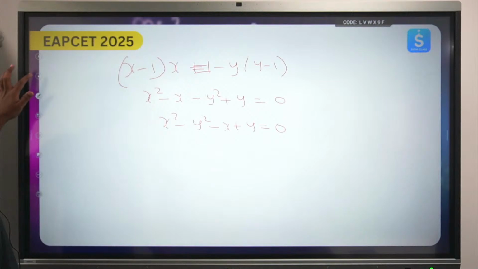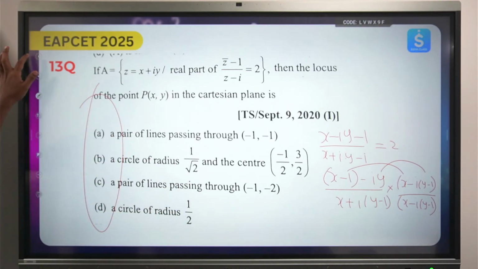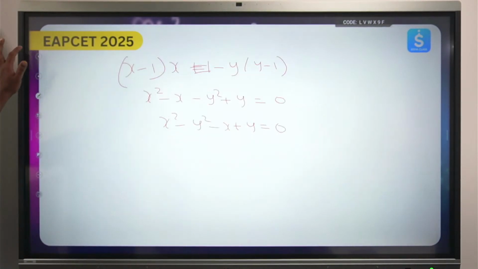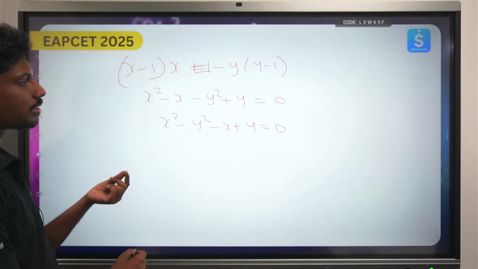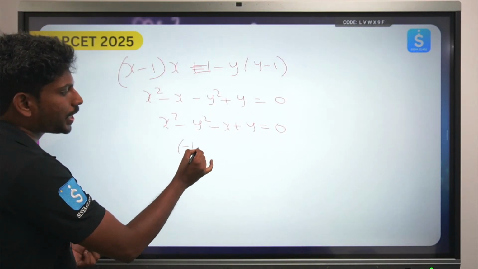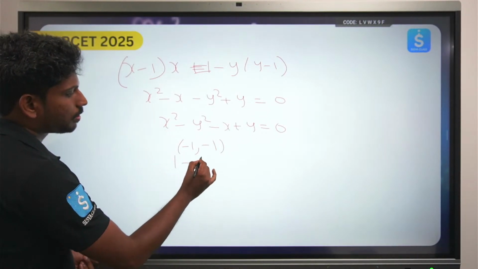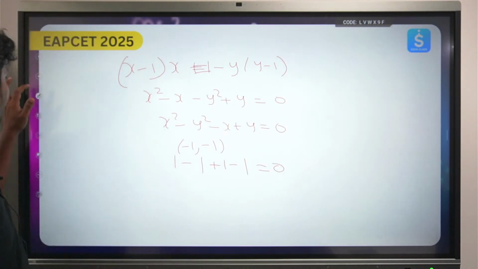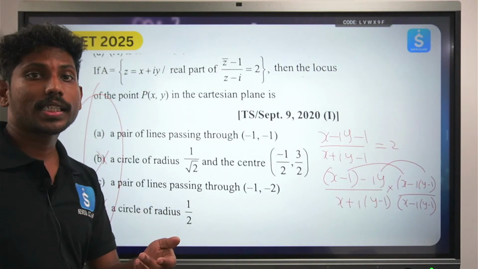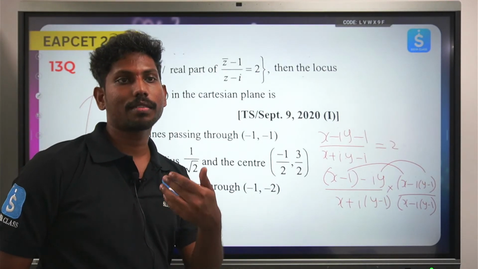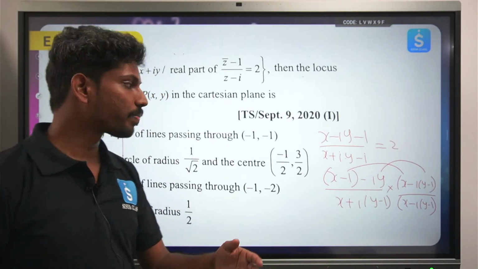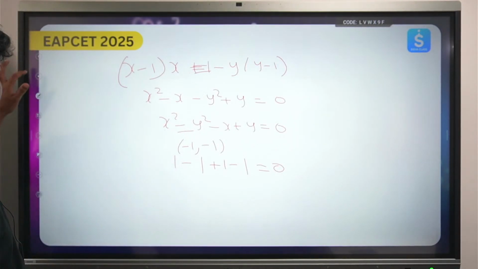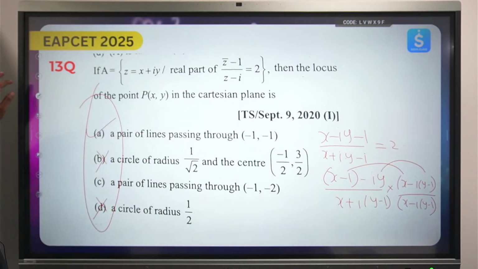Is this a circle equation? No. Wherever you see this, it is not a circle equation. If you substitute minus 1 comma minus 1, this will become minus 1, and again this will become plus 1, this will become minus 1. The answer is 0. So it clearly represents a pair of straight lines. What is the equation of a circle? That is x square plus y square plus 2gx plus 2fy plus c equals 0. So this is not the circle equation because of the minus y square, hence we have the option to be A.